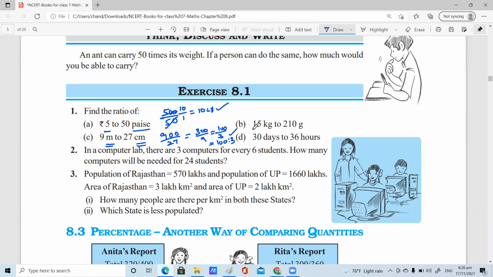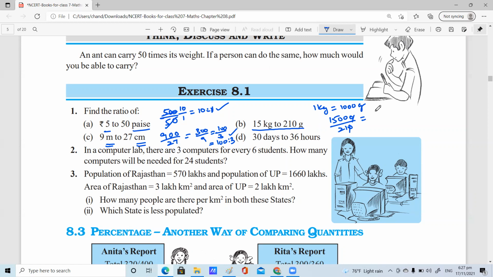Very good. Next, Srusti, please give the B-bit answer. Ma'am, 15 kg. 1 kg is equal to 1000 grams, so 15 into 1000. Right, and 15,000 is to 210. You just simplify whatever value you are getting here.